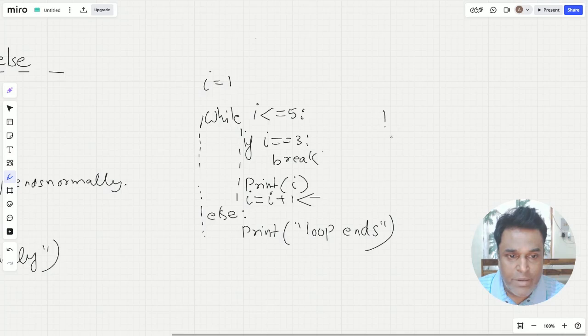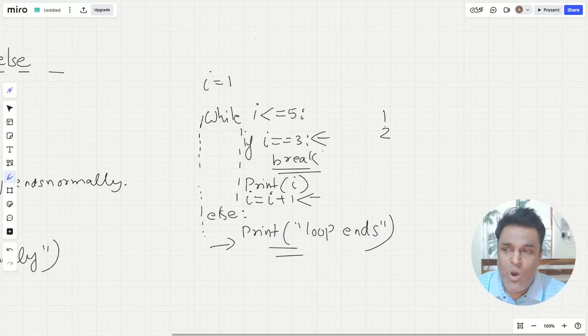Then I is going to get incremented, so it is going to print 2. Then I will become 3, and since I will become 3, this particular condition will get satisfied and the loop will break. Since the loop has terminated, this else part will not get executed. If this condition never had been satisfied and the loop had completed all the iterations, then the block of code under the else part would get executed. I hope that this is very much clear.